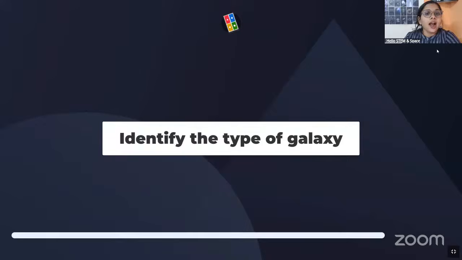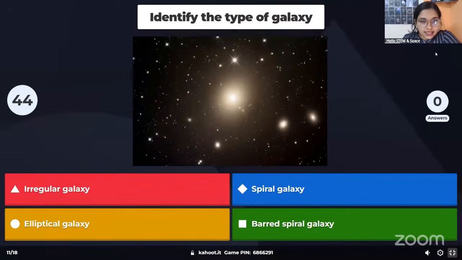Identify the type of galaxy. So here you can see a picture of a galaxy. You just have to find what type of galaxy this is. Is it an irregular galaxy? Is it a spiral galaxy? Is it an elliptical galaxy? Or is it a barred spiral galaxy?